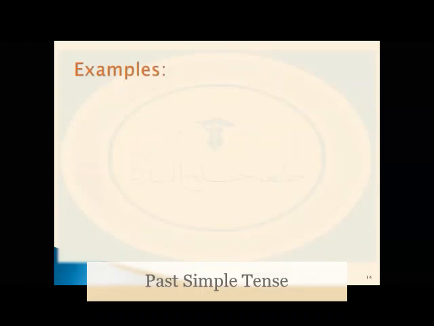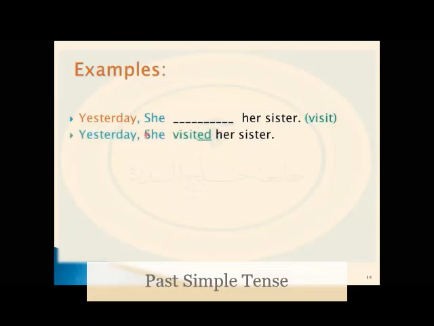So let's think of some examples. Yesterday, she visited her sister. The first, we can know the adverb of time, yesterday. Then we should think of what? The subject, she. When we say yesterday, that means we should add what? Ed to the verb. So she plus verb plus ed. She plus visit plus ed. So we should say she visited her sister. Yesterday, she visited her sister.